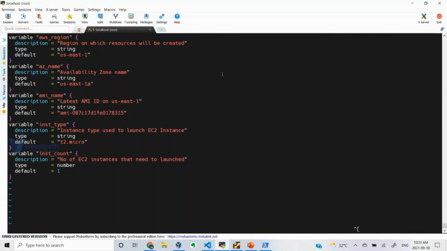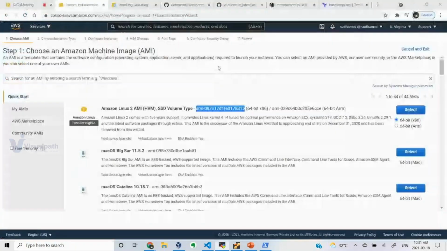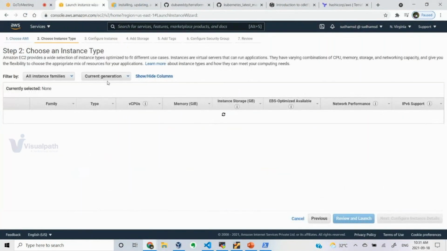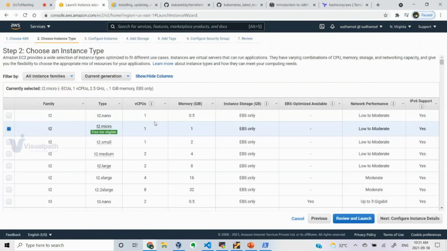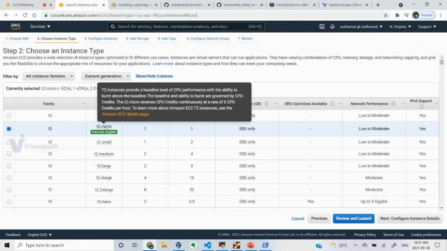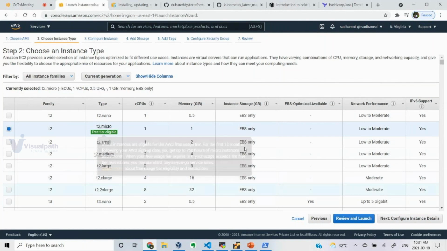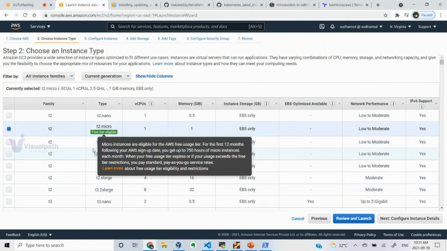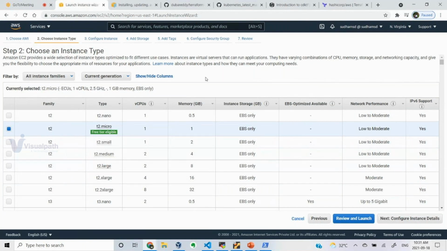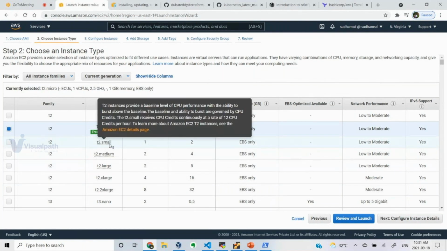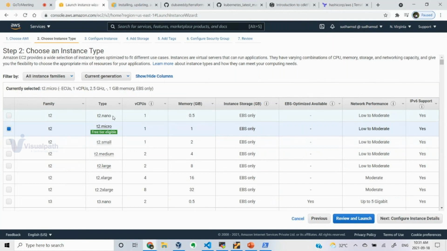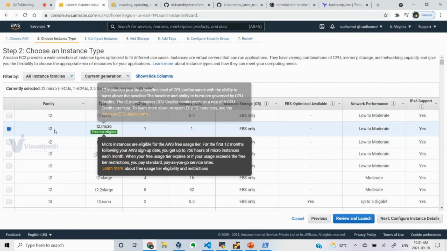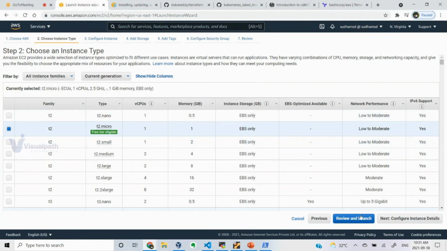Now I want to create with this AMI. Let's say this is the instance type. You can see here t2.micro. This is the free tier. If you use any one apart from this, they will charge you on an hourly basis, based on the cost, and they'll raise a bill for you. So let us go with the free tier. Let us use this one. If you delete it immediately, nothing will happen.